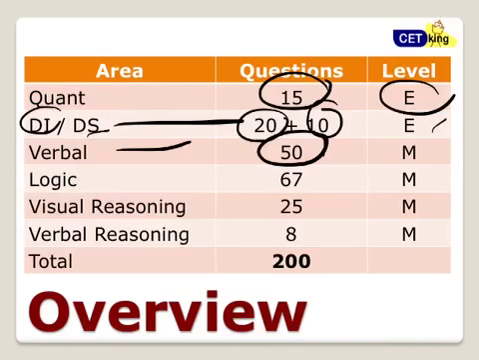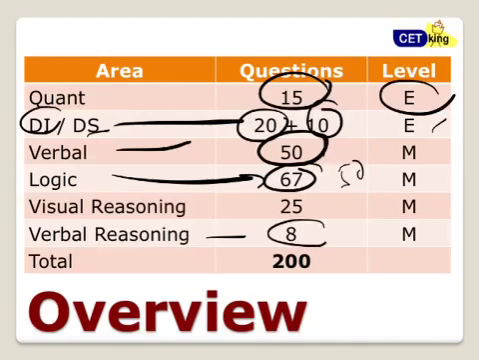The logic section was a game changer here, because there were 67 questions on logic. That is a huge number. Last year it used to be around 50, now increased to 67. What has been reduced is verbal reasoning, only 8 questions, and visual reasoning 25 questions. Because this number has gone down, the level of difficulty of the paper has gone down. So that's the overall breakup of the 200 marks.